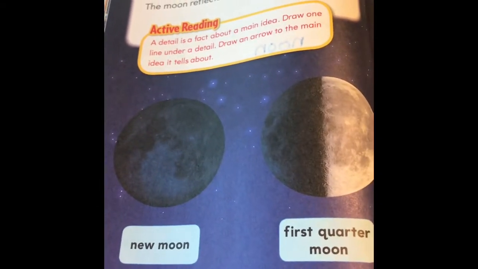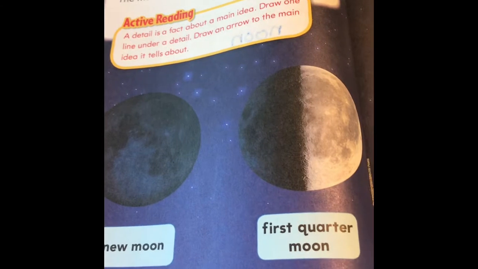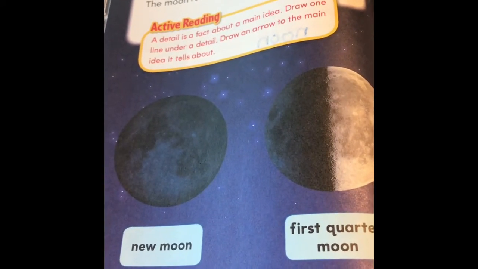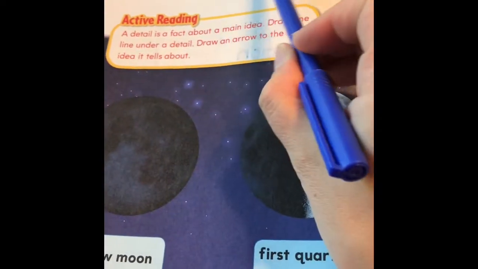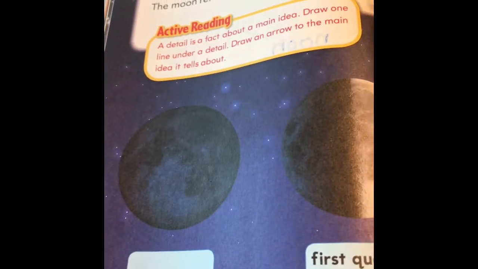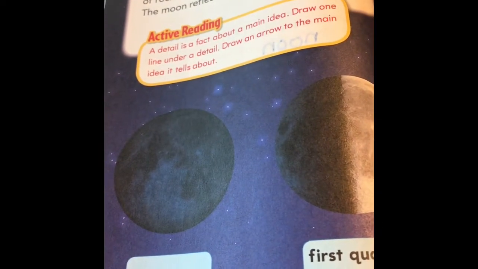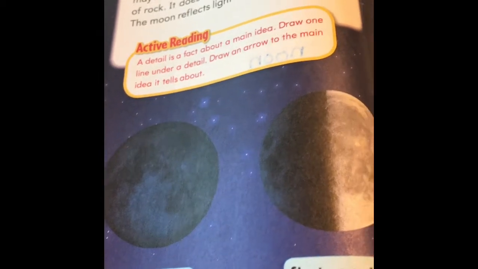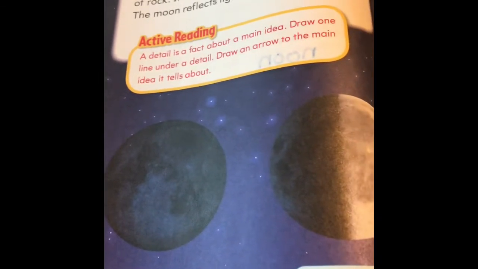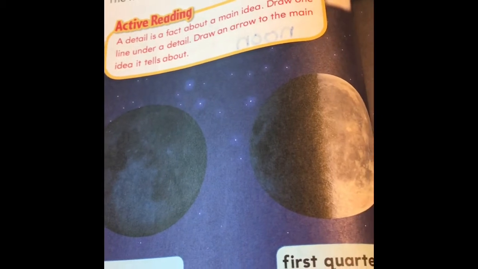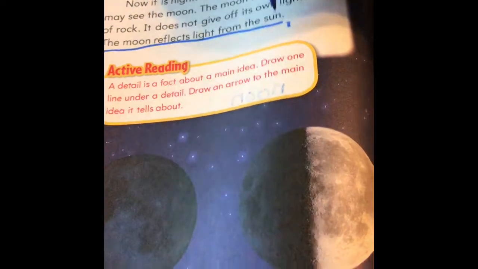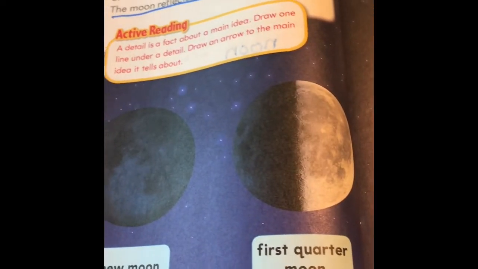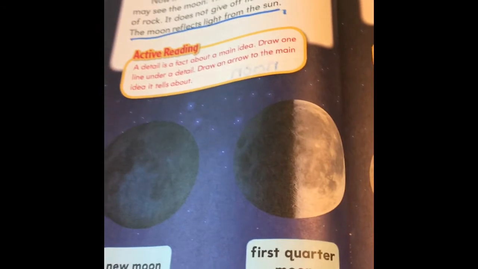So we need to find the main idea in this paragraph, but it's not the first sentence this time. It is almost in the middle. Where it says the moon is a huge ball of rock, that is actually our main idea. So we're going to draw an arrow to that sentence. And then there's only two details. It does not give off its own light. The moon reflects light from the sun. You can underline both or just one of them, but make sure you have the arrow and the underline.